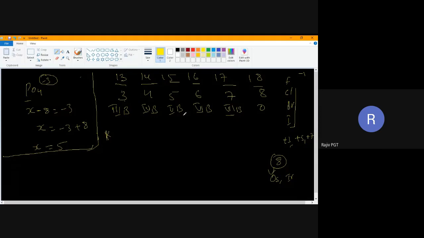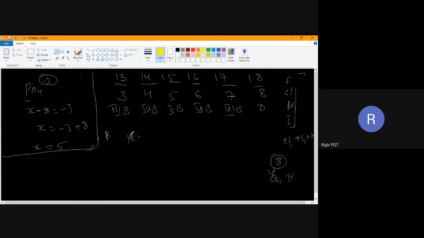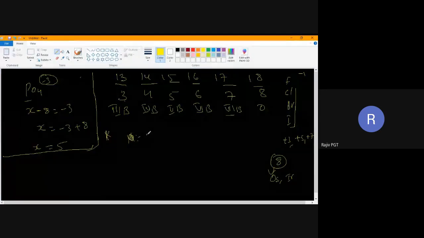Now suppose I take nitrogen. What's its maximum oxidation state? The maximum oxidation state of any element will be equal to its group number. But I am not taking the 15 group number, I am taking this number as the group number. So nitrogen belongs to fifth group. That's why its maximum oxidation state will be 5. Understood what I am saying?